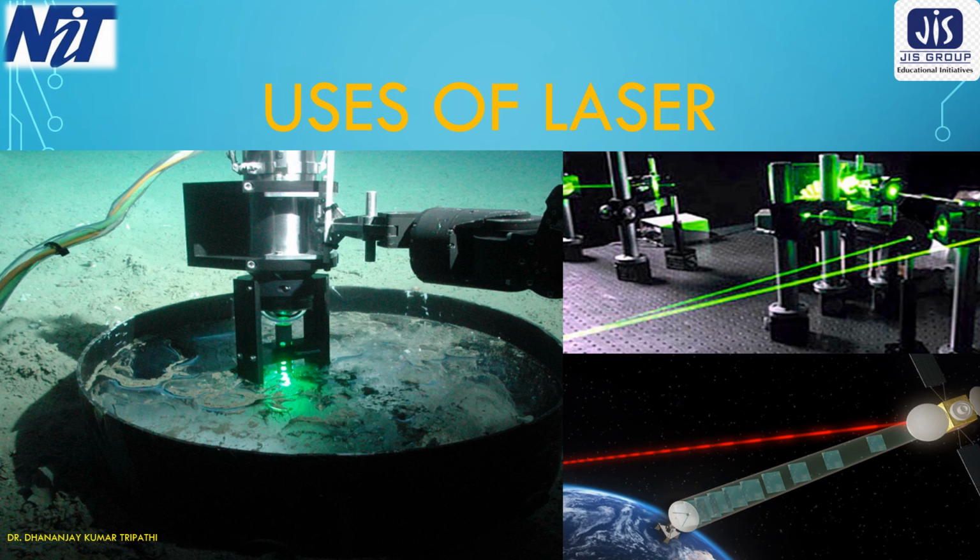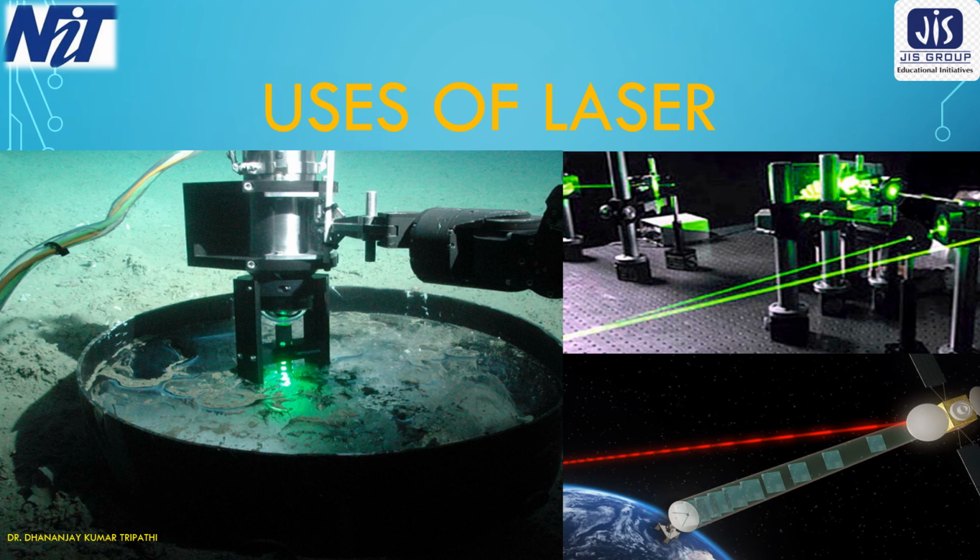So the uppermost picture on the right hand side shows the formation of a hologram. The theory of the construction of holograms was given by Gabor in 1948, far before the realization of laser, but its production started after 1960.